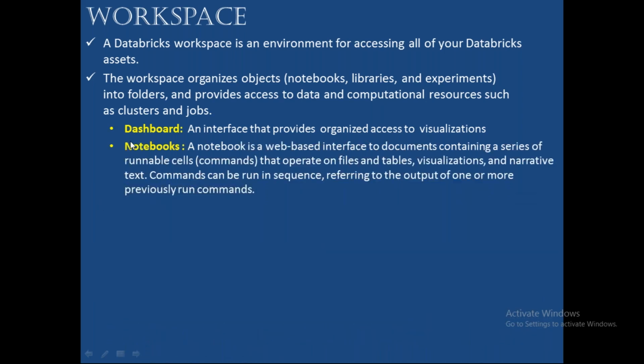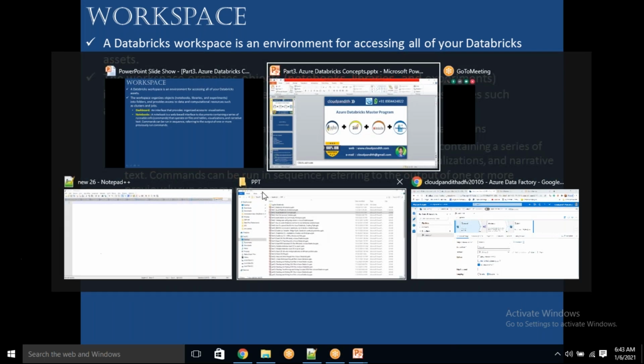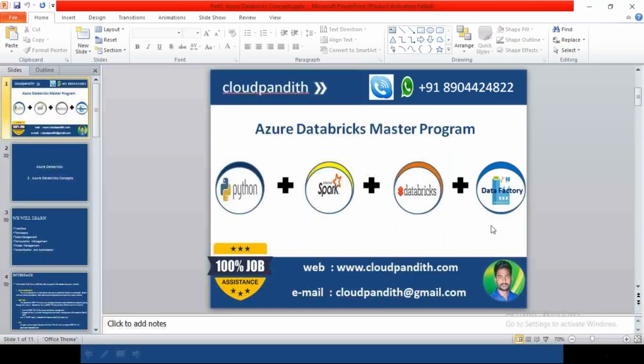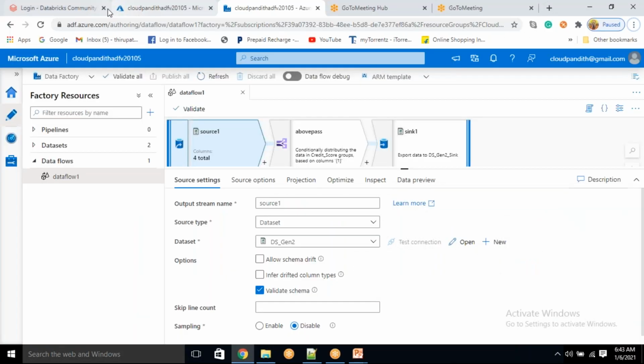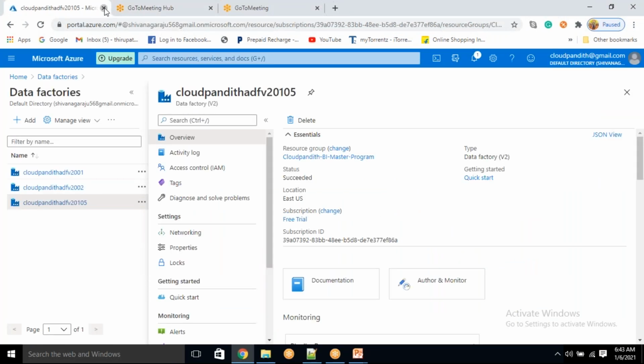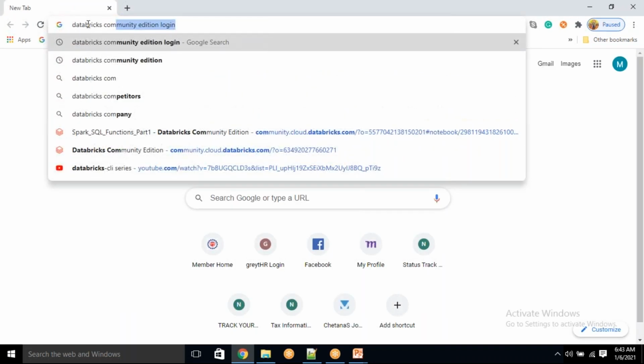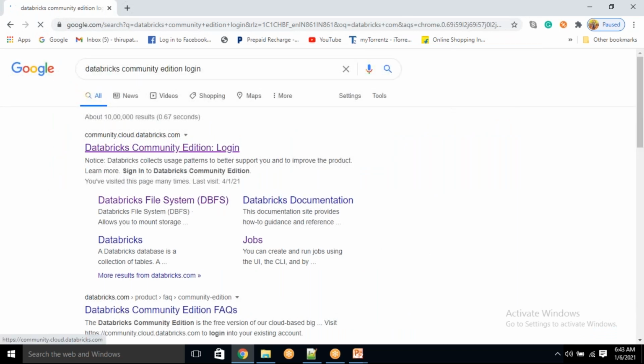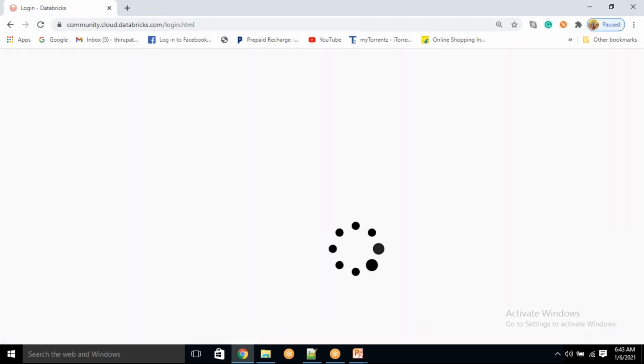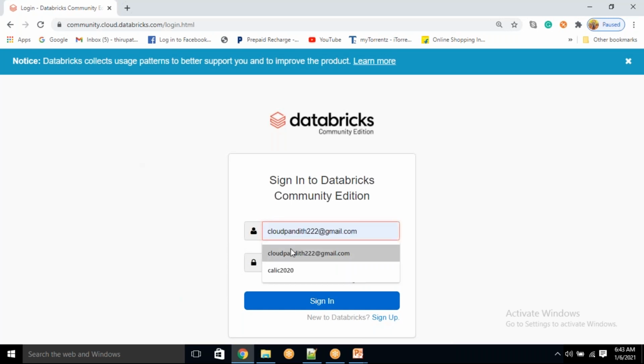Next, we have notebooks. A notebook is a web-based interface to documents containing a series of runnable cells. Runnable cells are commands. I think it's better if I show you. Let me quickly show you all these things, because it will be helpful. Even if I explain theory, if you're not able to understand, it will be difficult. So let's relate each and everything, so that my job and your job will both be easy if I show you everything.